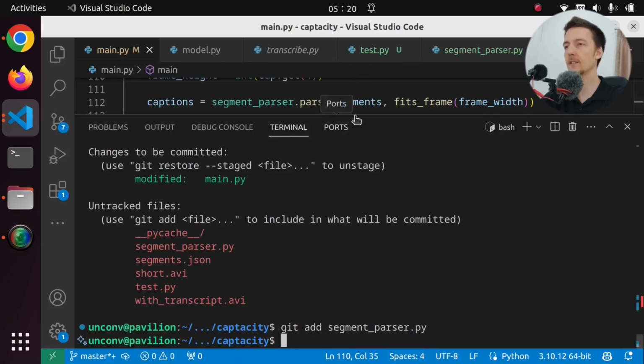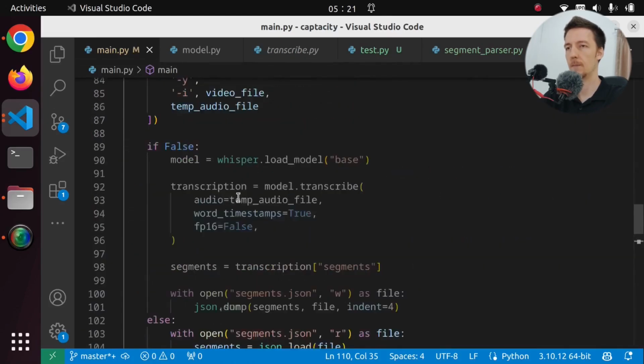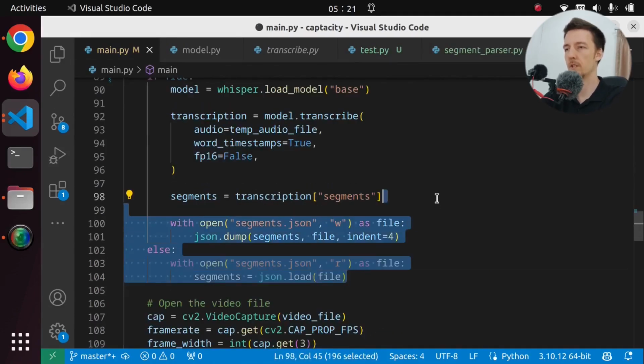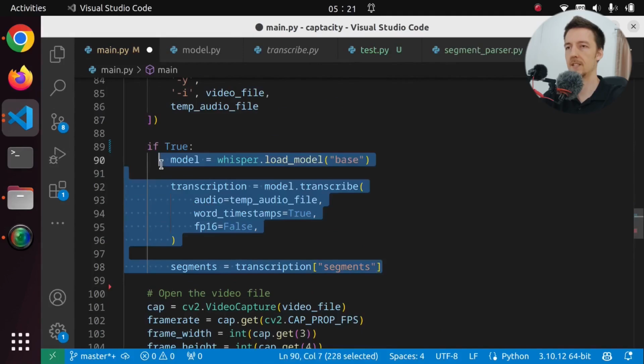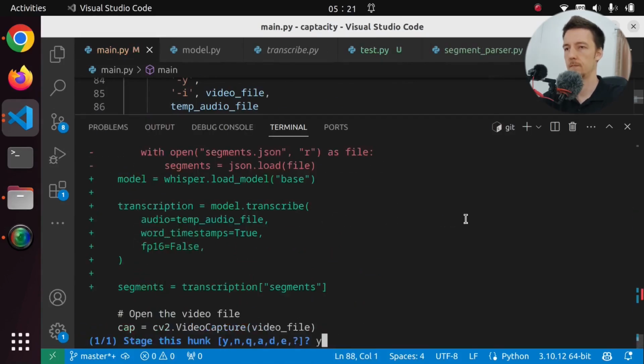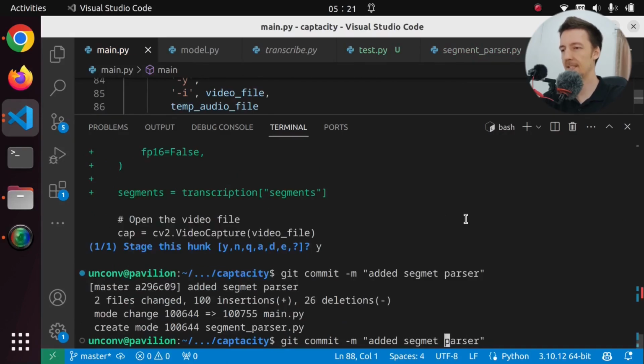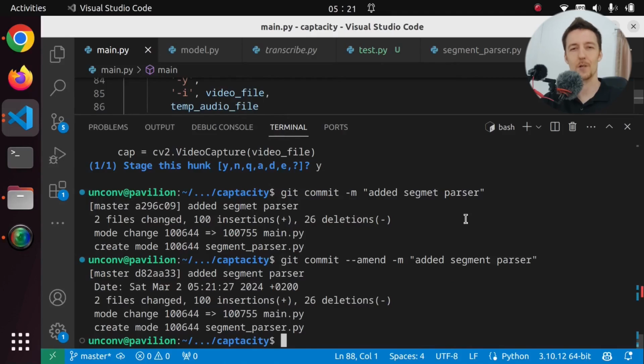And I forgot, before I commit, I am going to set this to true. And in fact, I will just remove this whole thing from here. I don't want that in the repo. So I will commit this. Added segment parser. Okay, what should we do next?